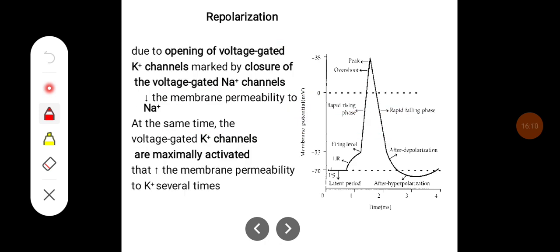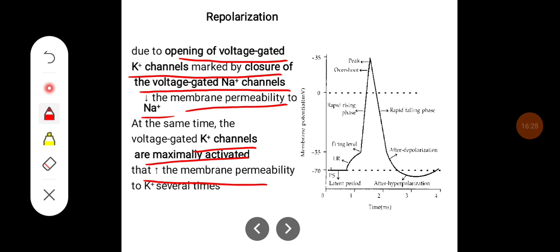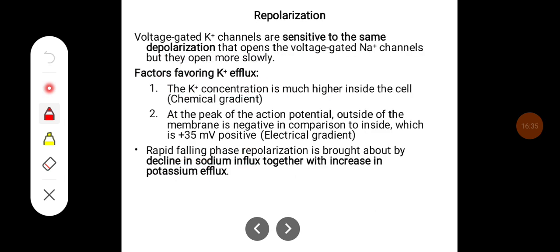Repolarization occurs due to the opening of voltage gated potassium channels, marked by closure of voltage gated sodium channels, and thus they decrease the membrane permeability to sodium. At the same time, voltage gated potassium channels are maximally activated, which increases the membrane permeability to potassium several times. The voltage gated potassium channels are sensitive to the same depolarization that opens the voltage gated sodium channels, but they open more slowly.